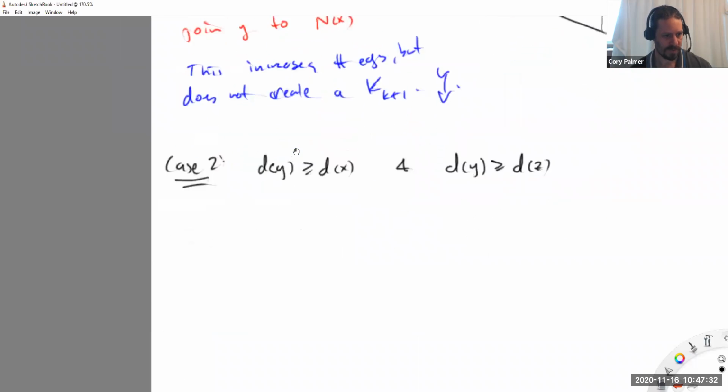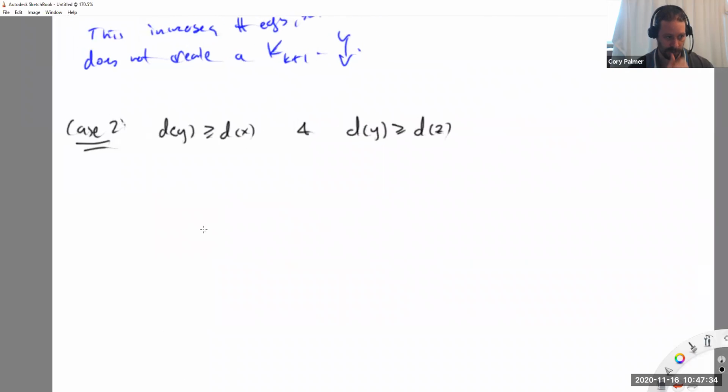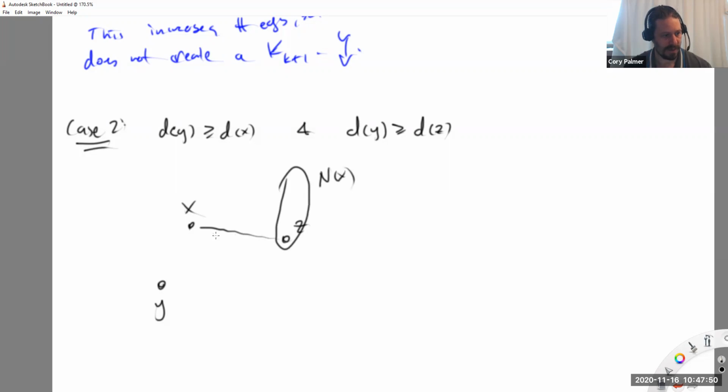Okay, so in case 2, I'm going to do something similar. Here I've got y, I've got x, and I've got z. Now, x and z are adjacent to each other, and x's neighborhood is over here. This is N of x. And z's neighborhood includes x. It also could include some other neighbors. So this is N of z. They may share some neighbors as well, right? There certainly, in principle, can be triangles.